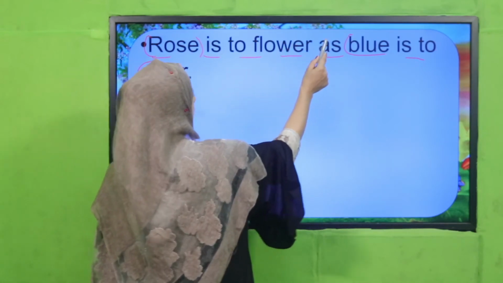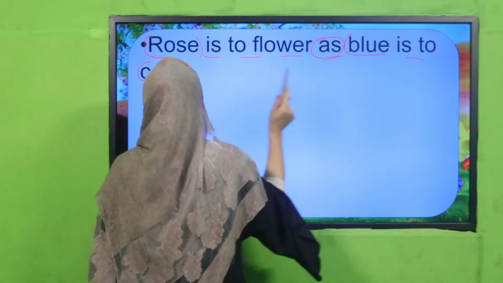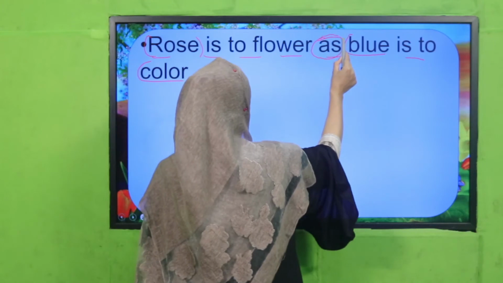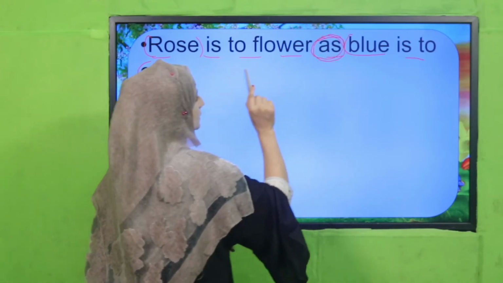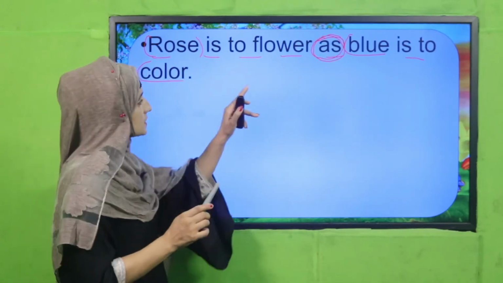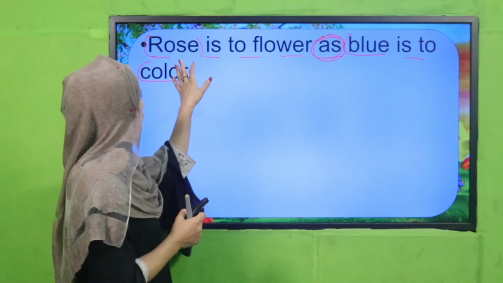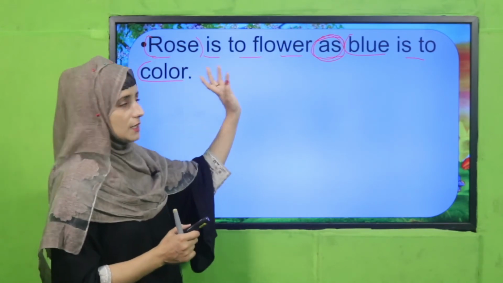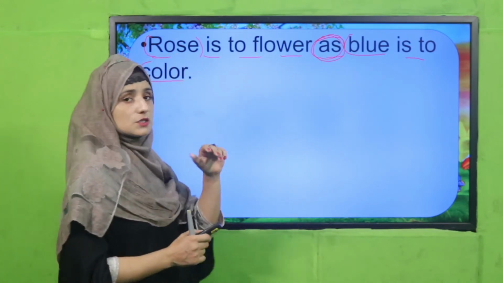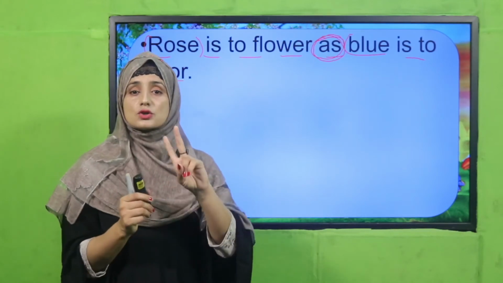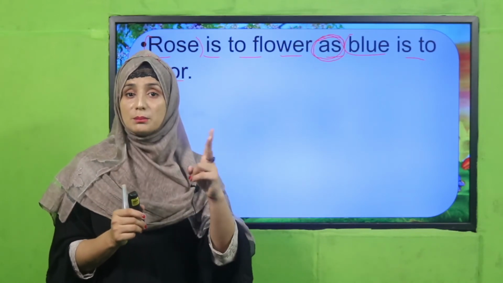Rose is to flower as blue is to color. Now, through using "as", we are comparing things, and how we are comparing. These are two different things, my dear students. Rose is to flower, this is one thing, and blue is to color, this is totally another thing, and we are comparing two different things to clear meanings.